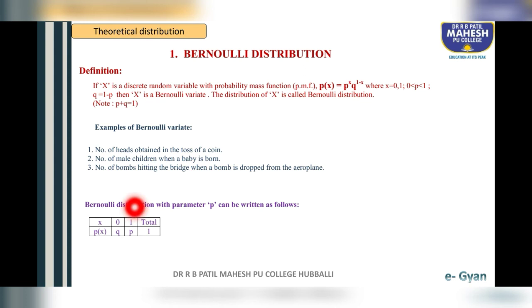When x is equal to 1 in the PMF, see, p raised to x, x is 1, p raised to 1 is p. So x is 1, 1 minus 1 is 0. Q raised to 0 is 1, because anything raised to 0 is 1. So p raised to 1 is p, p remains. So total it has to be 1. As you know, p plus q is always 1. So after adding this, it has to be 1. Okay students, observe the table. When x is 0 in the PMF, P of x is q. When x is 1, P of x is p.